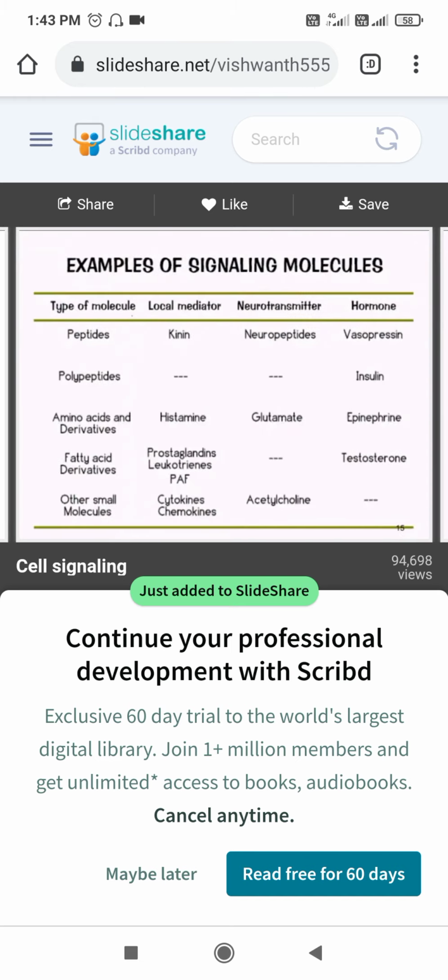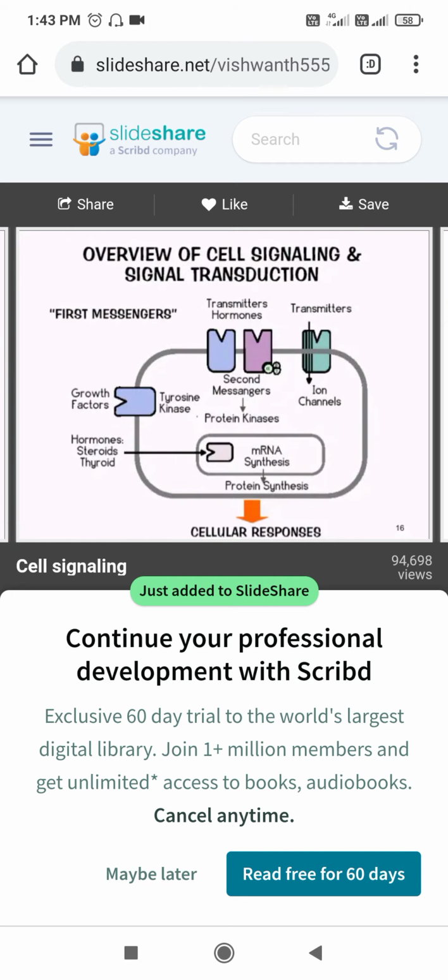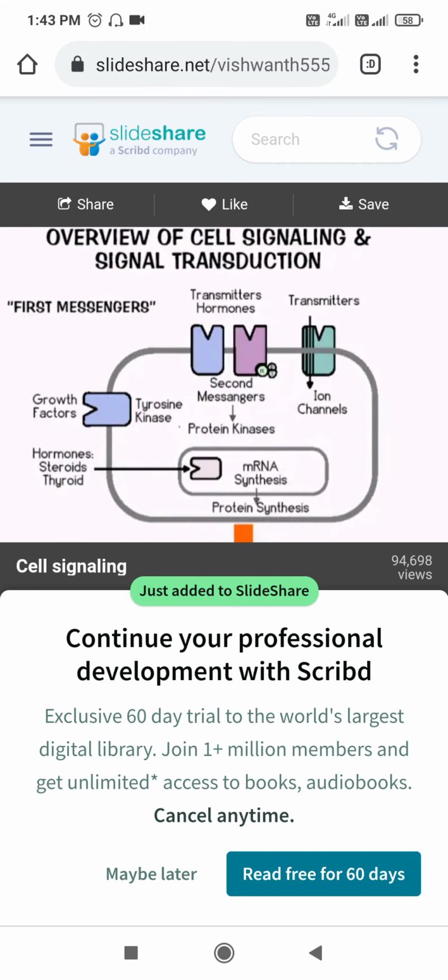These are some examples of the ligand molecules, as well as the types of receptor. In case of hormones, G protein linked receptor, ion channel gated receptor, and enzyme linked receptor types are present. In case of steroid hormone, the receptor is present, as shown in the figure, inside the nuclear membrane. So when the hormone binds with the receptor present inside the nucleus, the signal is given to a portion of the DNA, at the genetic level, to synthesize the specific mRNA for synthesis of the specific protein. So such a type of receptor is also available in the nuclear membrane. So this is in short about cell signaling.